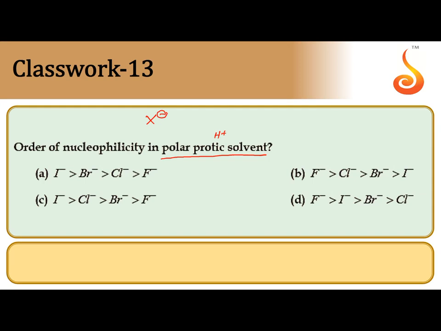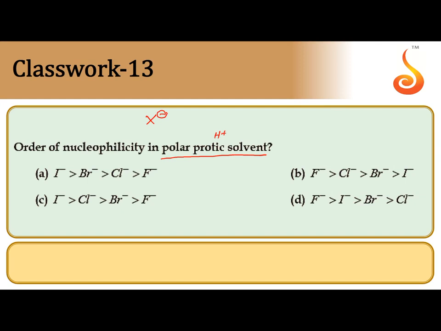Since the extent of hydration is more for the smaller F minus ion as the negative charge density is more, there is less degree of hydration for I minus. As the size of the anion increases, the degree of hydration decreases, and that can move quickly and attack at the electrophilic carbon easily.